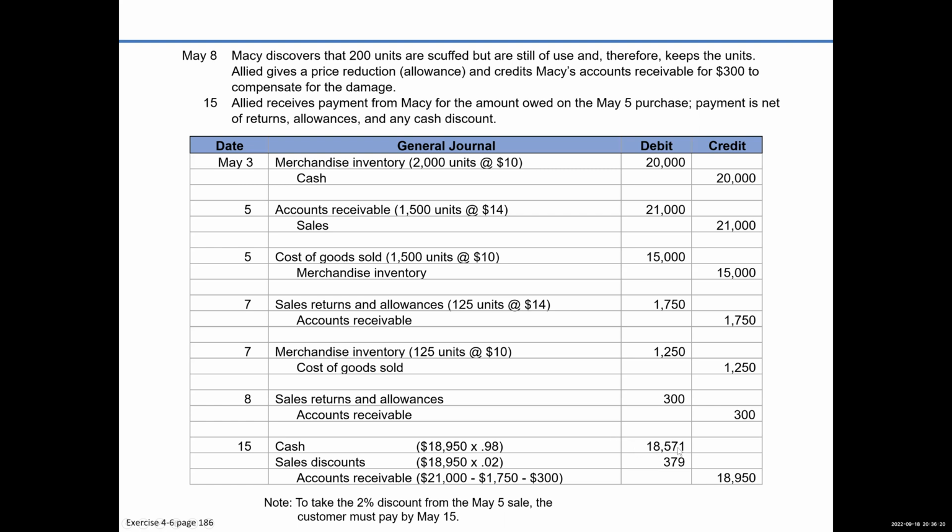Now I can test that number by this. I know that we're giving him a 2% discount, right? That means that he's going to have to pay us 98% of it. So if you go 18,950 times 98%, you're going to get 18,571, and it agrees. So you calculated this number two different ways. It's got to be right. All right.